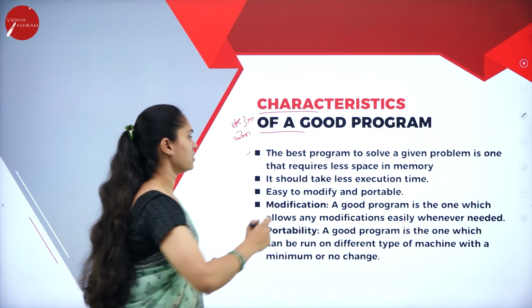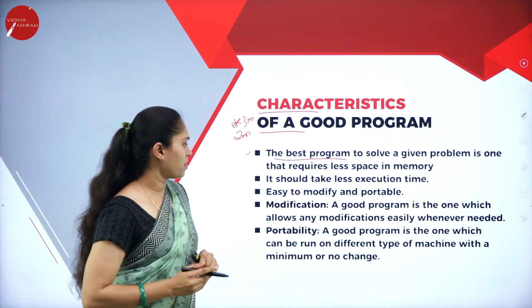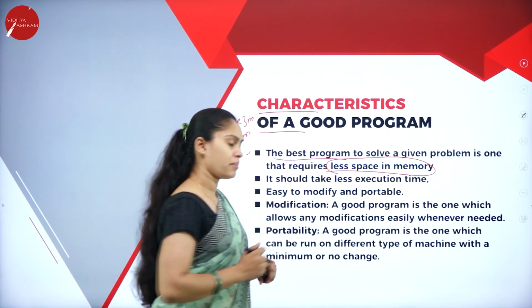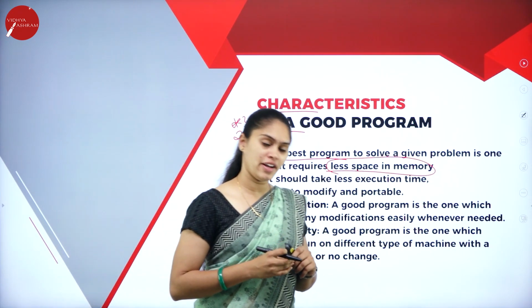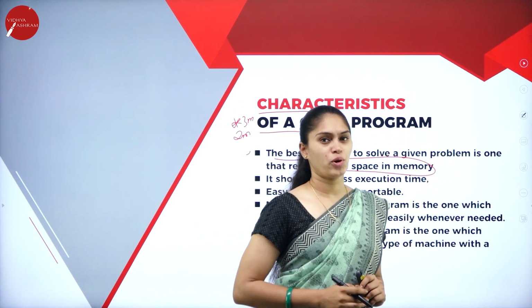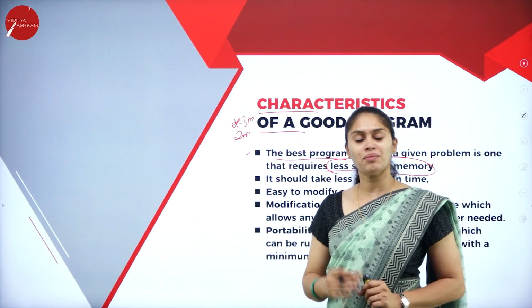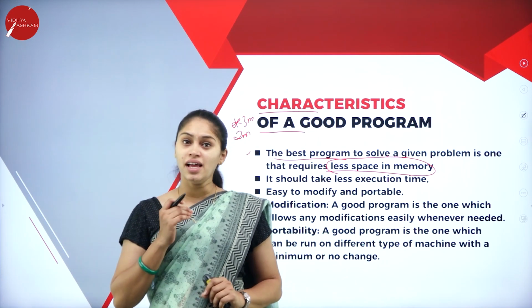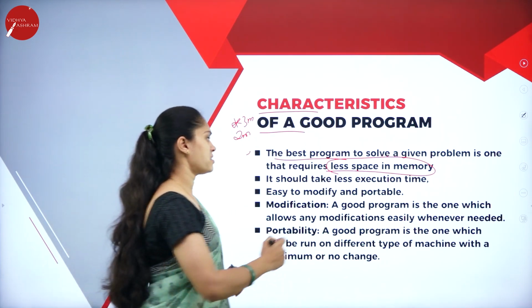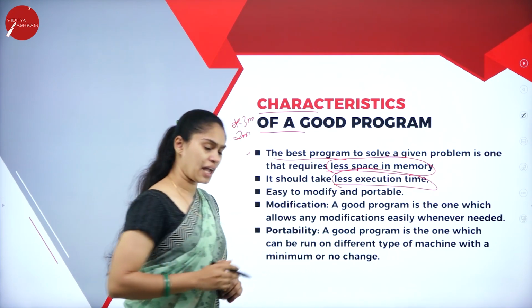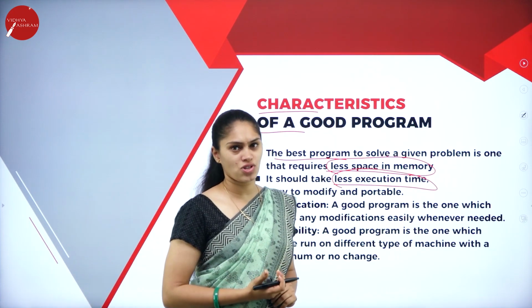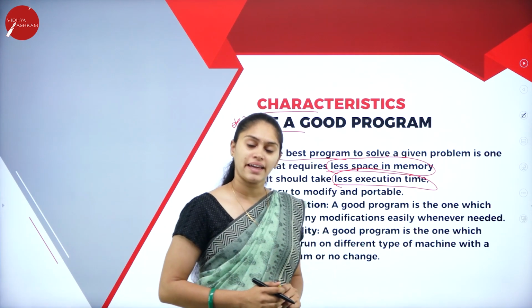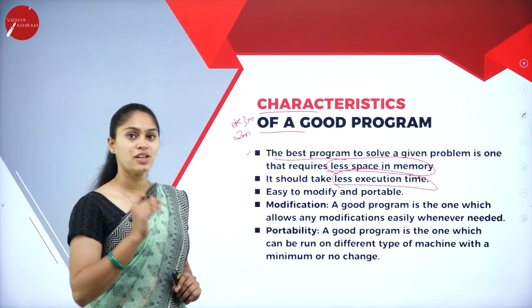So mention the characteristics of a good program, or what depicts the characteristics of a good program. Here the best program to solve a given problem is one that requires less space in the memory. So I have a problem, and in order to solve that problem I'm writing a program. If I'm writing a good program, it has to occupy less memory space and it must take less execution time. If it is taking less execution time, it means the processing speed is more, so I can call that kind of program a good program.